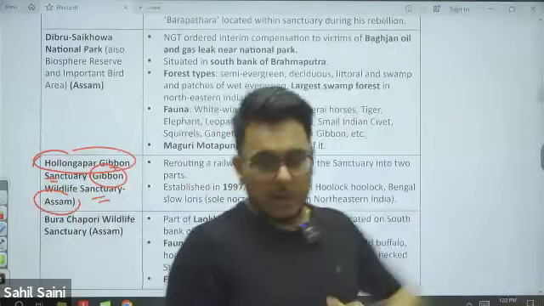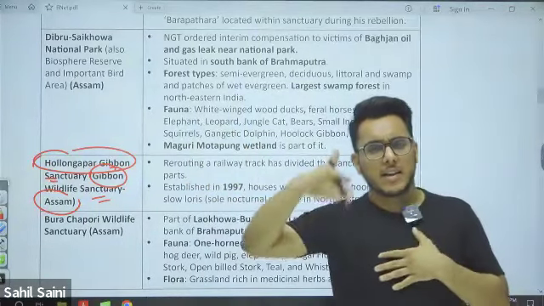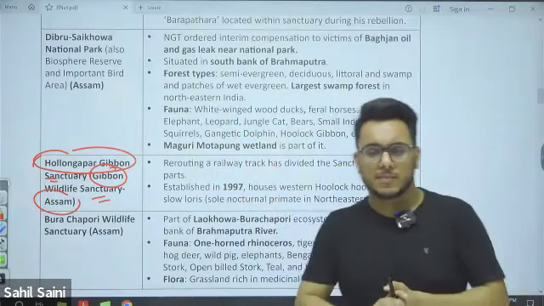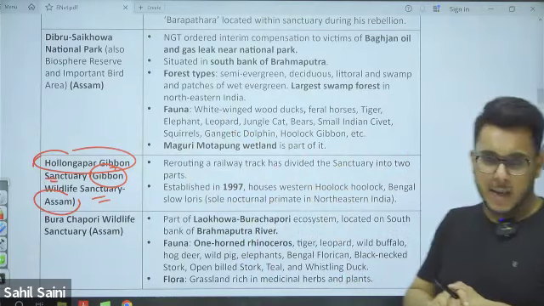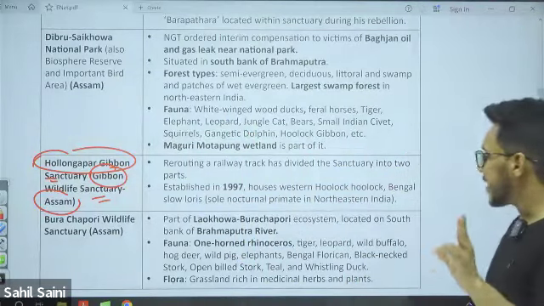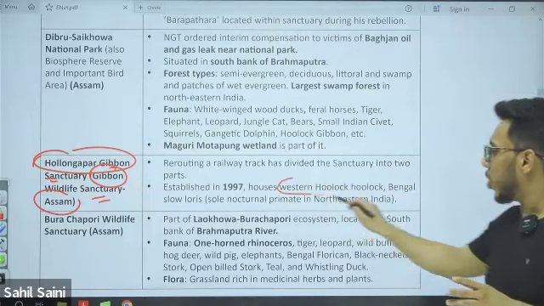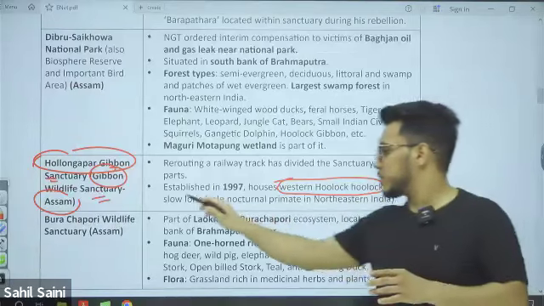Now, it was also in news because of an infrastructure development project. A railway line passed through and divided it into two parts. This particular wildlife sanctuary in Assam is very important because of two creatures found here: the Western Hoolock gibbon and the Bengal slow loris.